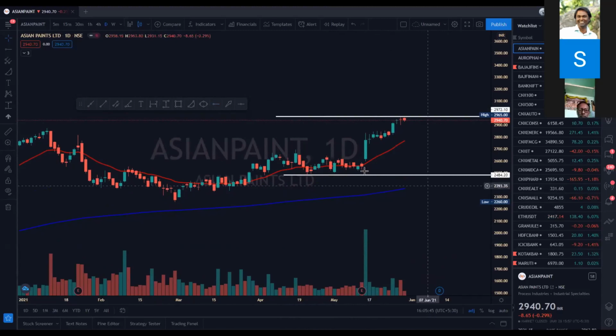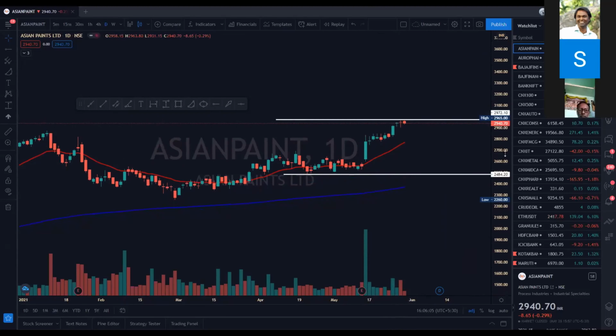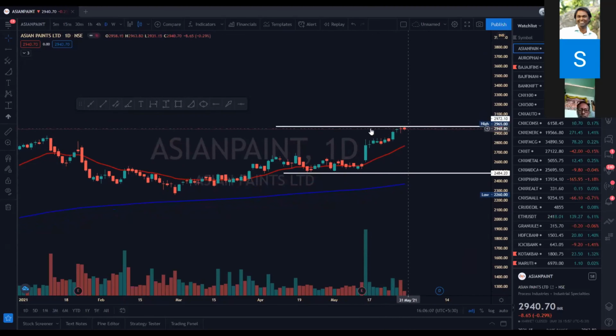Now what we want is we will not trade over here. It has to cross here consistently. It has to retest here. Then it can move up towards new highs. Now we are very cautious over here, so we are not taking any trades over here. That's confirmed.